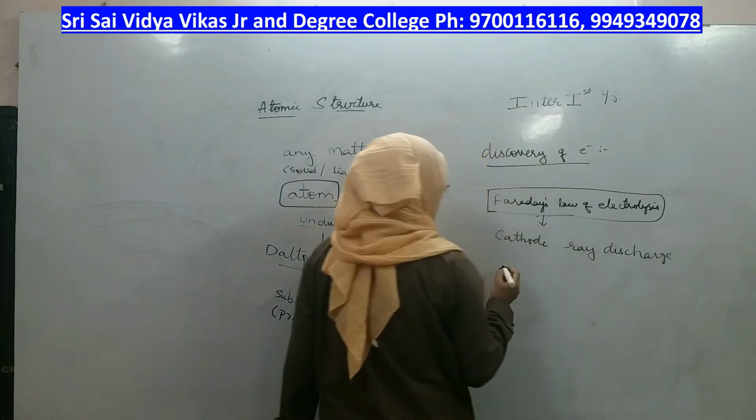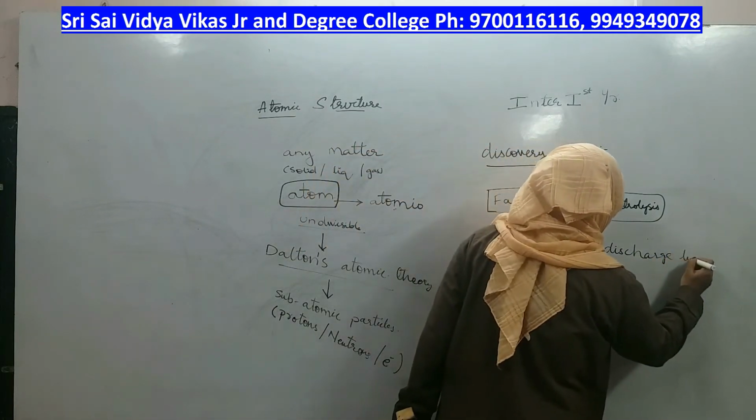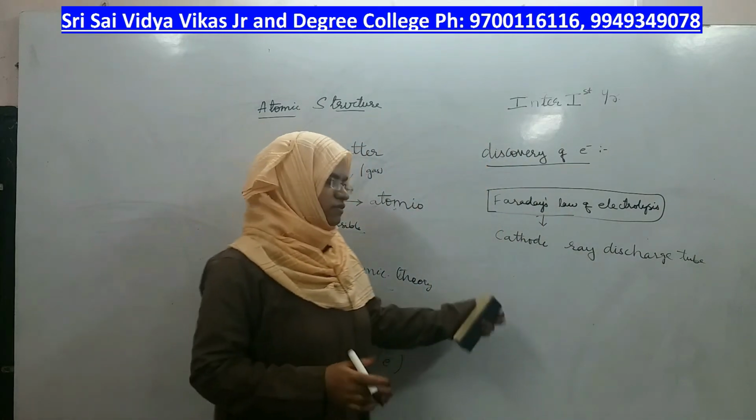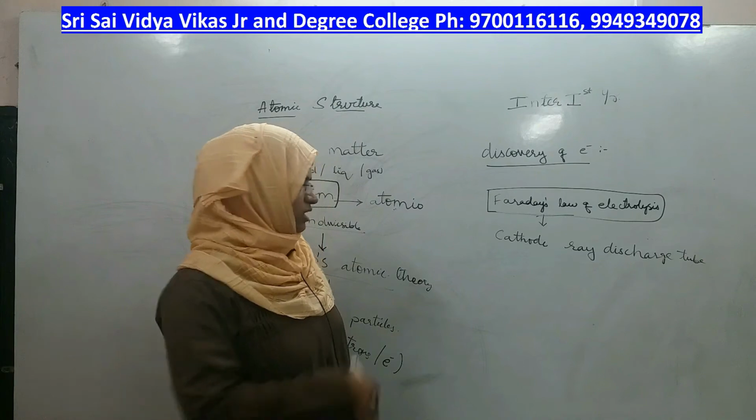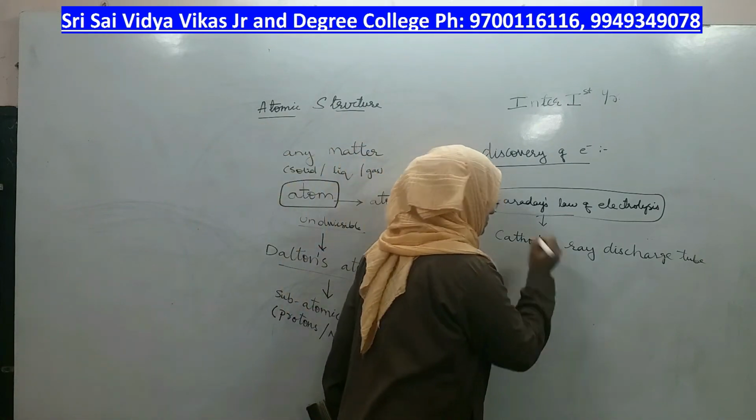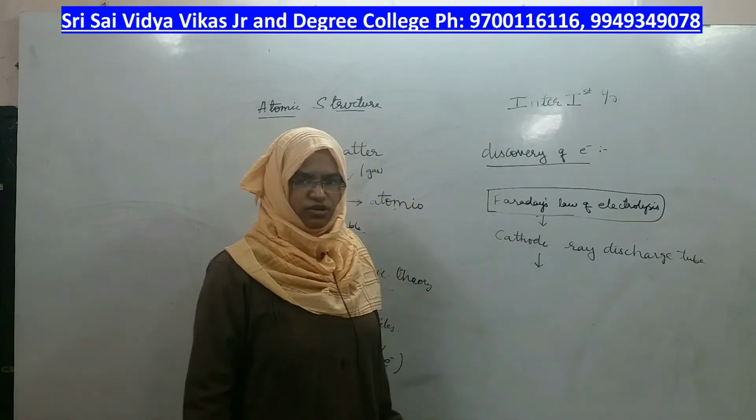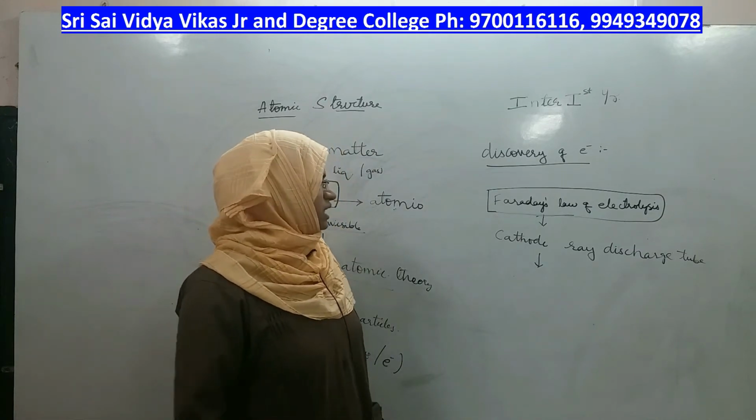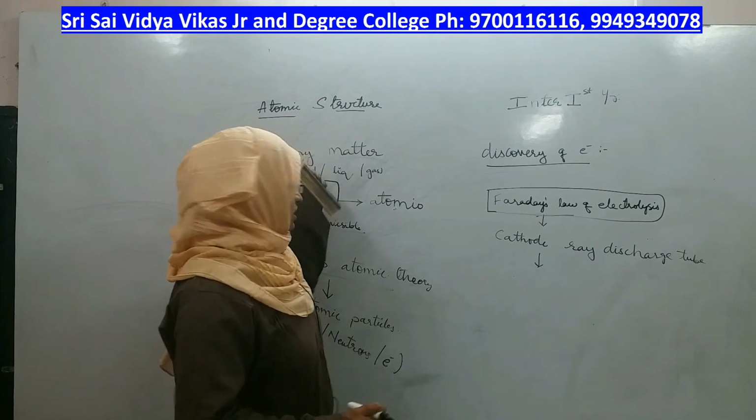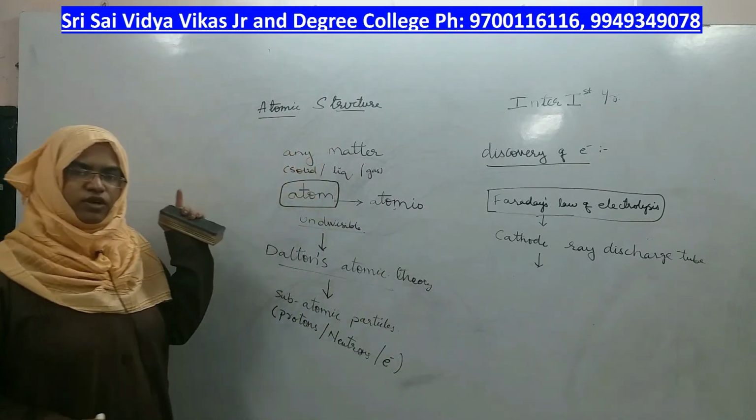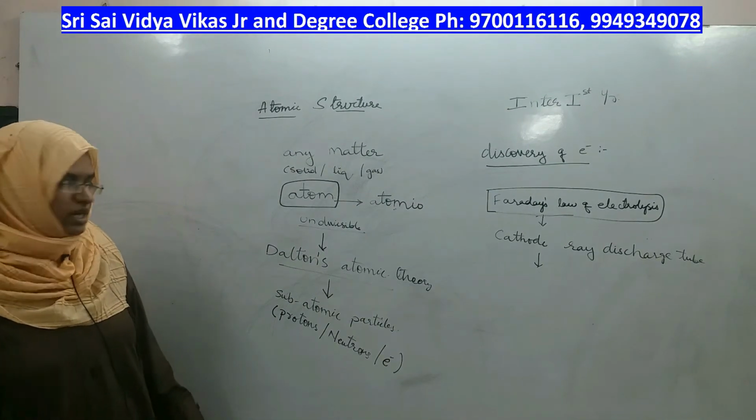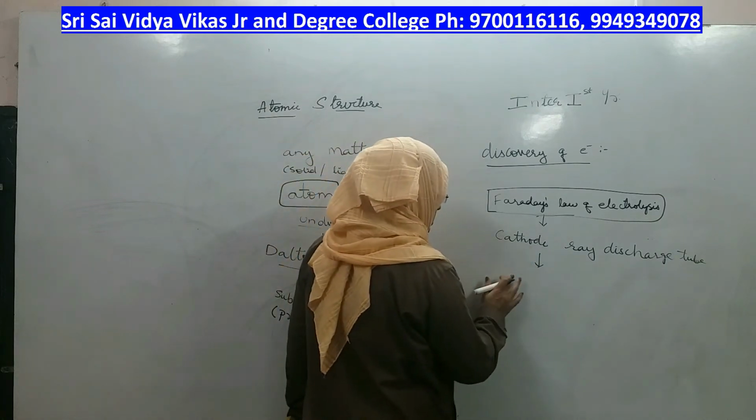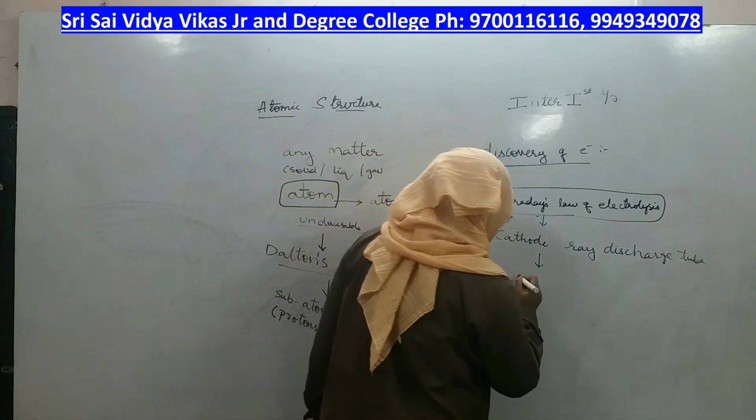The common name of this cathode ray discharge tube is CRT tube. Where do you find the applications of CRT tubes? In our television sets. Why so? Let us see in detail, right? By using this cathode ray discharge tube, the experiment proved that the electron exists inside the atom. How it is present, what is the nature of the electron, what is the mass of the electron, everything was discovered later on, right? So, let us see the diagram of the cathode ray discharge tube.